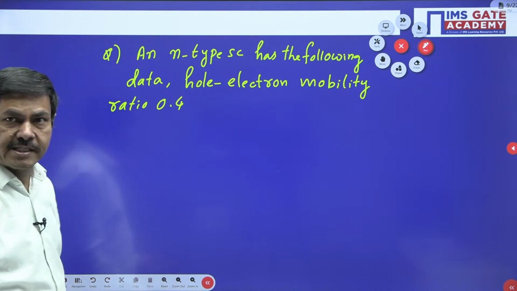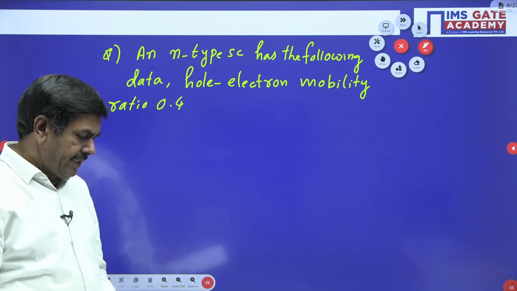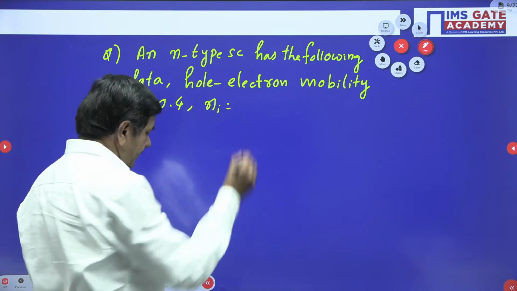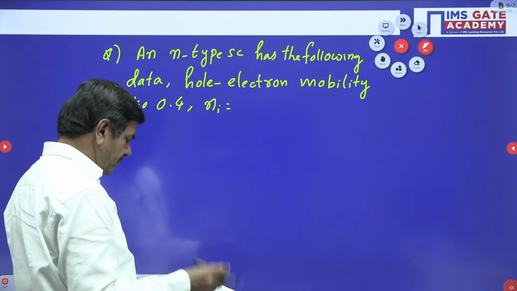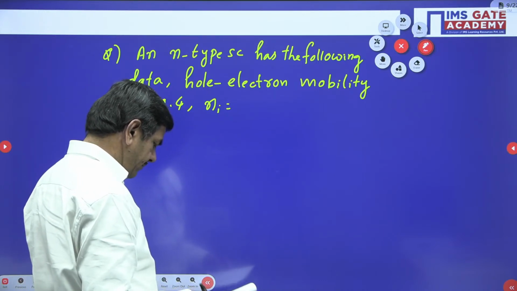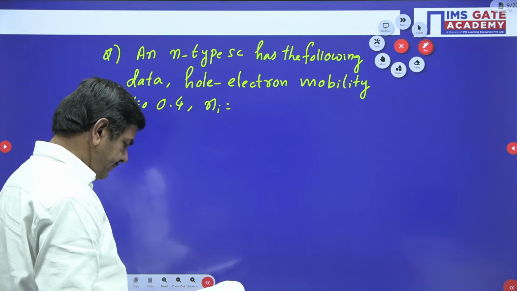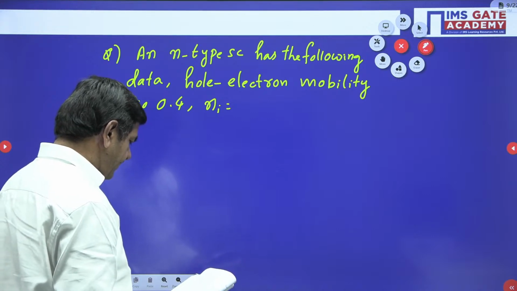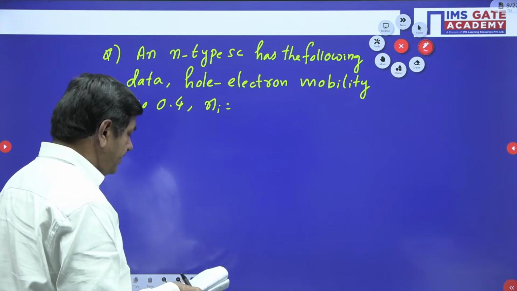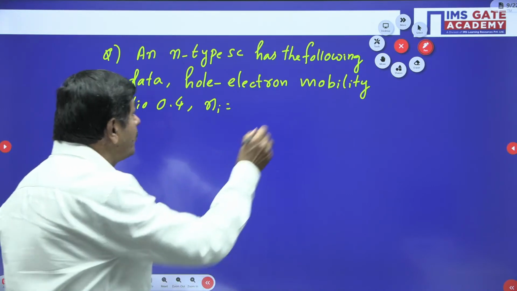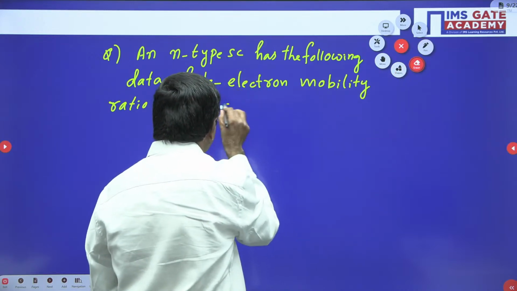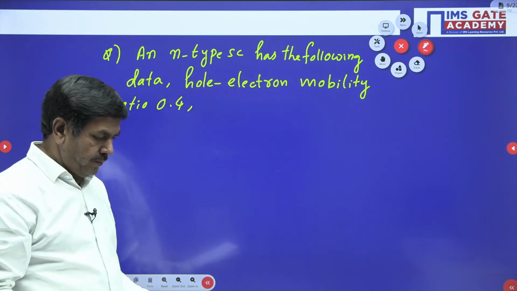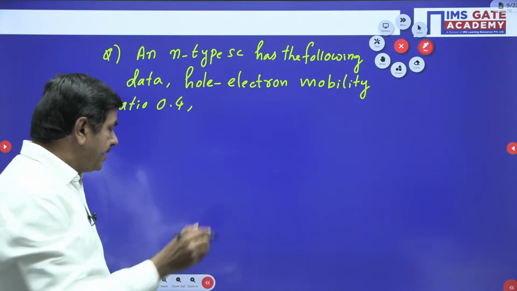It doesn't have any units, it is only a ratio. Next, the intrinsic concentration Ni is given as 1.5 into 10 power. That ratio is given 0.4, and also the doping concentration is given.